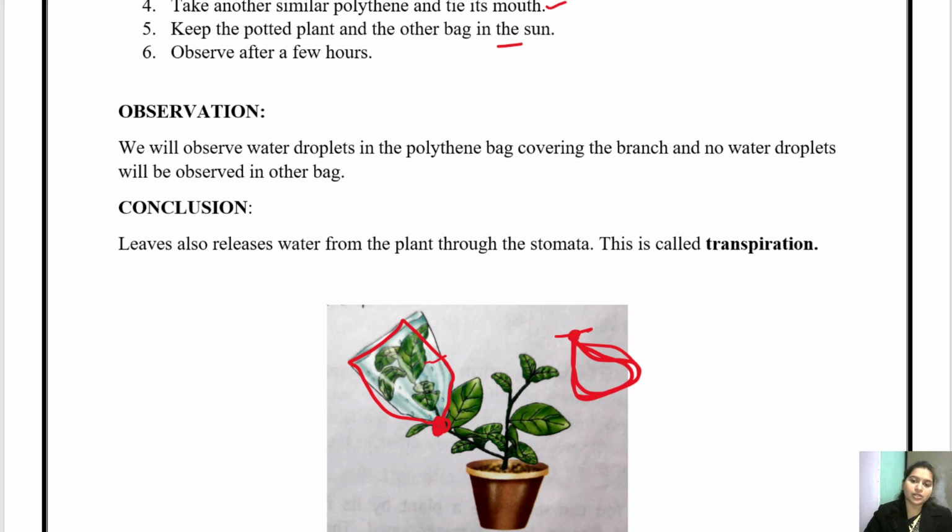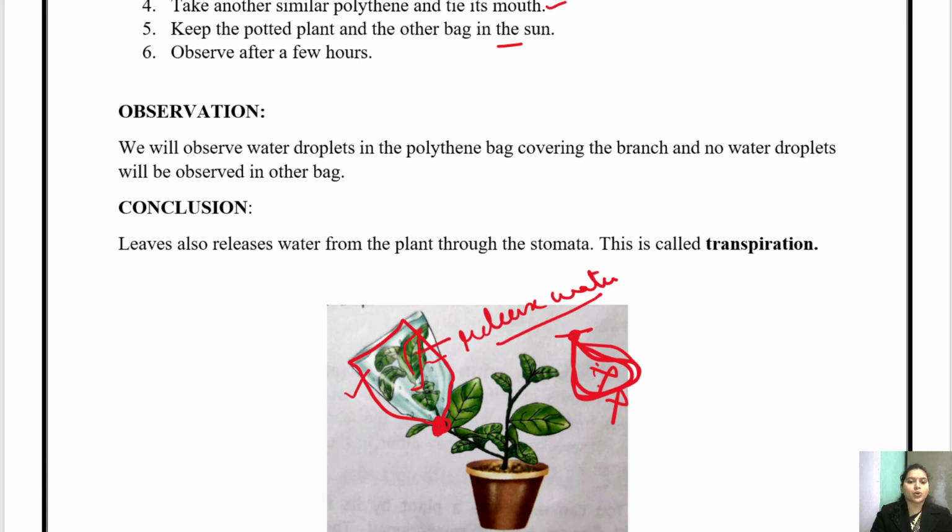Okay, so ये क्यों हुआ? Because the leaf is performing the process of transpiration. So leaf has the ability to release water. Okay, so that is why the droplets appear over this polythene bag, whereas no droplets can be seen in this another polythene bag which is not tied with the branch of a leaf. Okay, so this proves that plants do transpire.